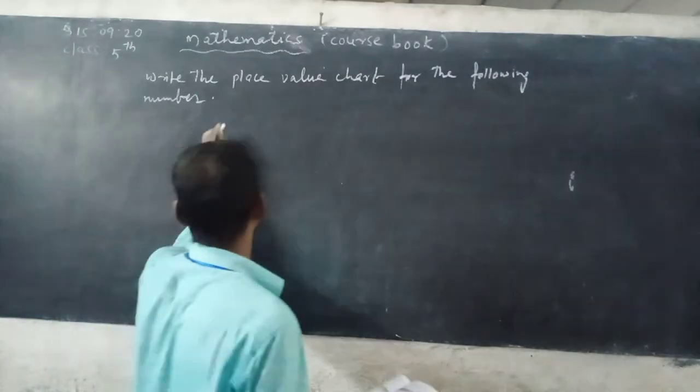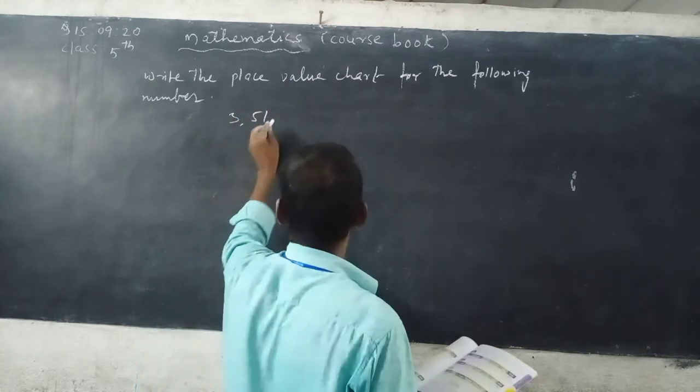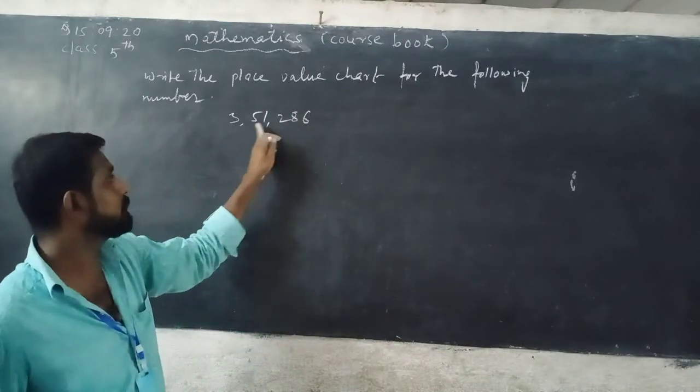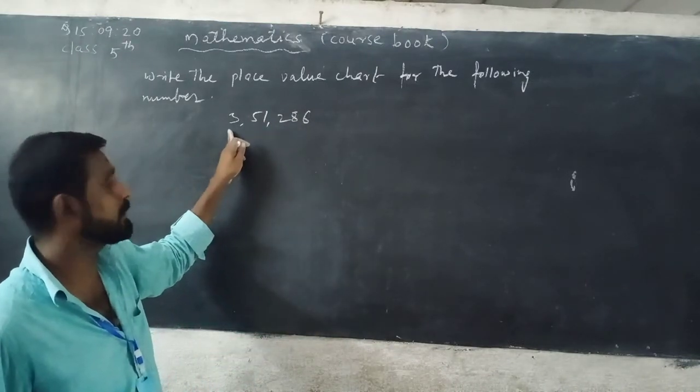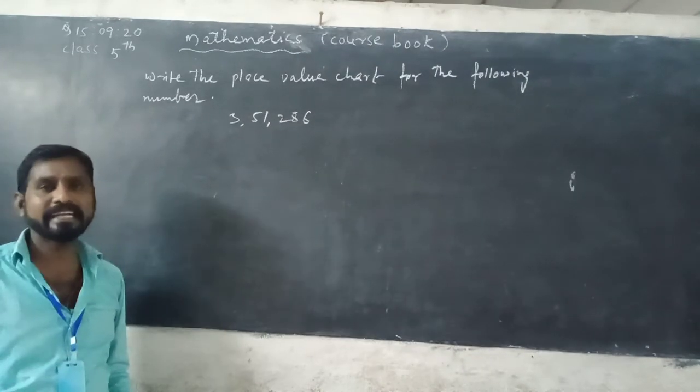See, now next, read this number. Ones period, thousands period, lakhs period. 3,51,286.